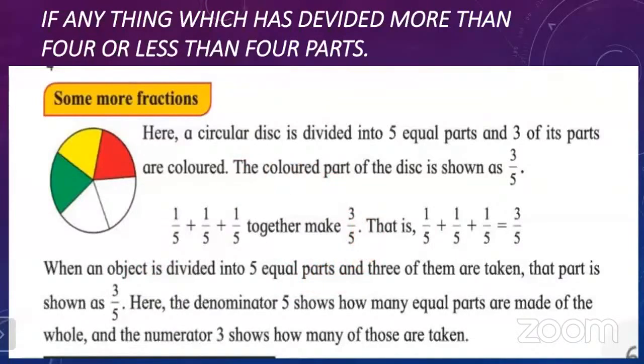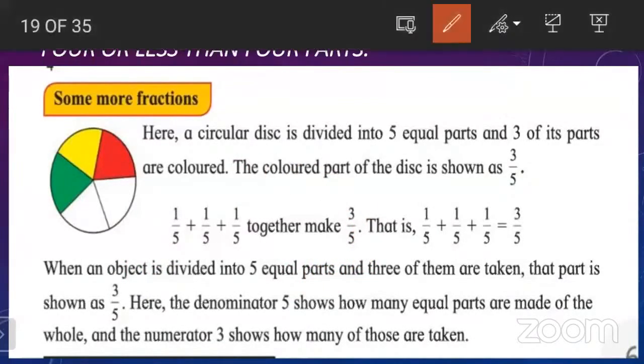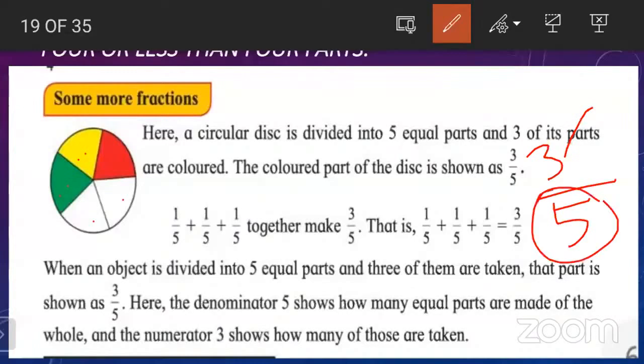So this figure is divided into 5 equal parts: 1, 2, 3, 4, and 5. That 5 is written here. Then out of the 5, how many are colored? 1, 2, 3. So that 3 is written above as a numerator. So it means out of the 5 equal parts, 3 parts are taken. Okay. Now look at here.